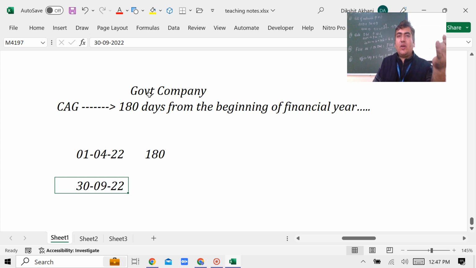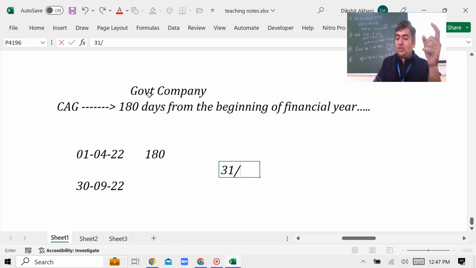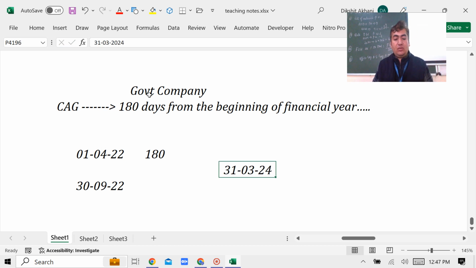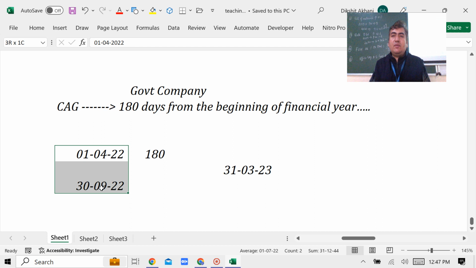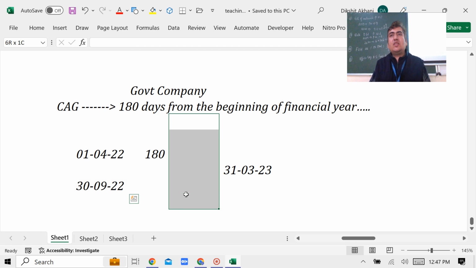Now the man who is appointed within this period will do the audit of 31st March 2023. So the financial year period will be 1st April 2022 to 31st. So you understand, within the first 6 months he will be appointed. Within the remaining 6 months he will carry on what?